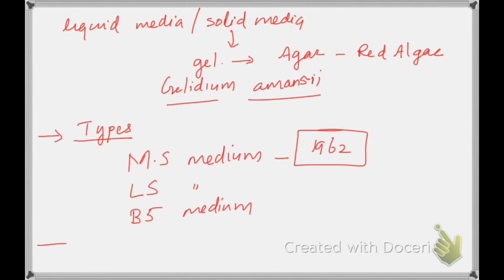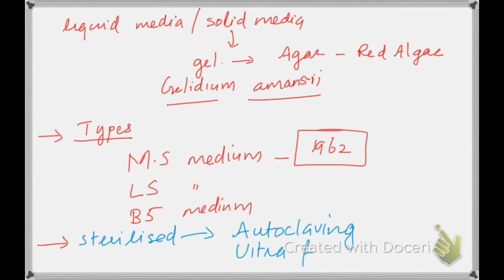After making the medium, it is very well known that it should be sterilized. The majority of media can be sterilized by autoclaving, but some media cannot be autoclaved. So for that we can go for ultrafiltration or chemical sterilization.